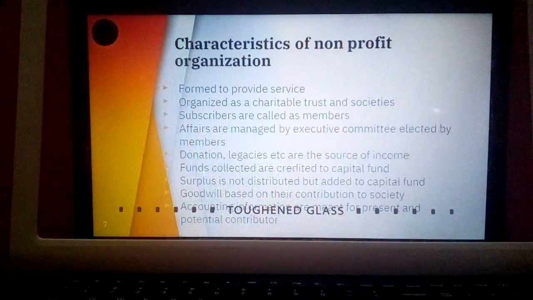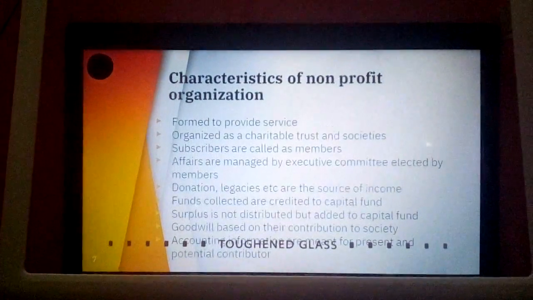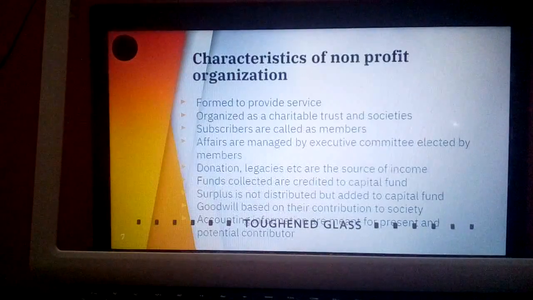Next is regarding characteristics of a non-profit organization. So what are all the characteristics, or the features, of this non-profit organization? Formed to provide service. As you all know, this organization does not have a profit-making objective, hence it is started for the purpose of rendering services to the members, to the people.